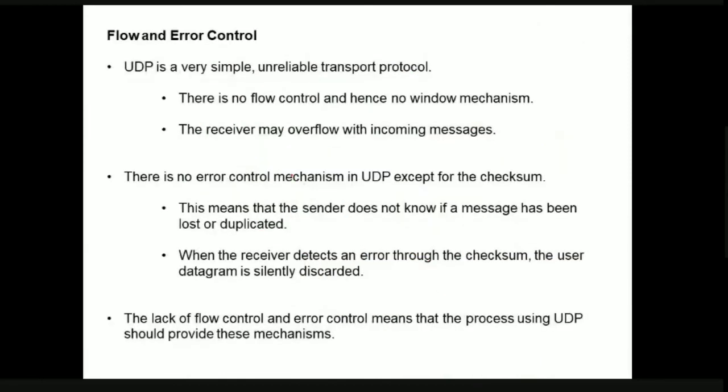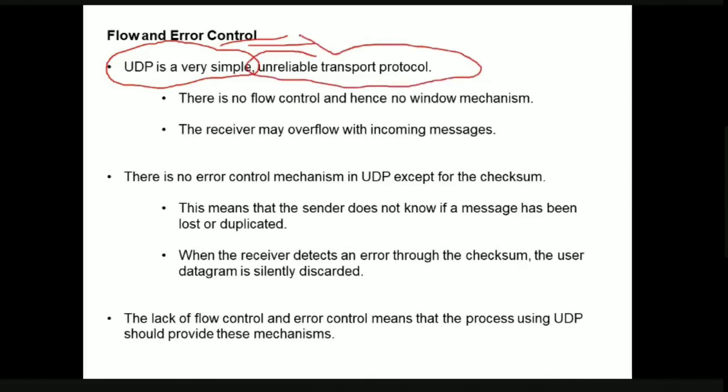Next, about flow control and error control. As already discussed, UDP is a very simple protocol and it is an unreliable transport protocol. Why are we calling UDP an unreliable transport protocol? Because there is no flow control and there is no error control. If there is no flow control, obviously there is no concept of window mechanism. If you remember in the data link layer, when we were discussing transfer of data from source to destination, we discussed windows, that is sender window and receiver window. Why are we maintaining the concept of windows there? Because we are implementing the concept of flow control there, right?